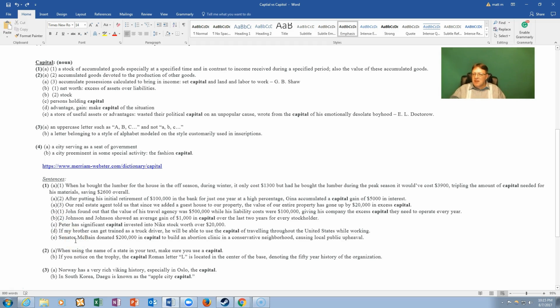Peter has significant capital invested into Nike stock, worth over $20,000. In other words, he has a lot of money invested in Nike, but now the stock is worth $20,000. So he didn't put in $20,000, he put in less than $20,000. So he has done a good job investing in Nike. He was very smart to invest in that company.